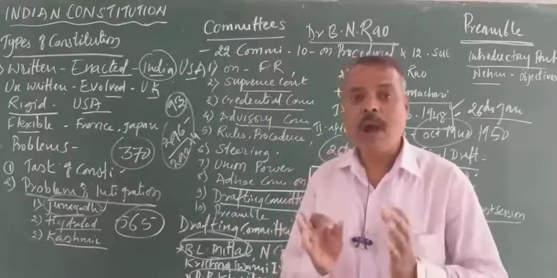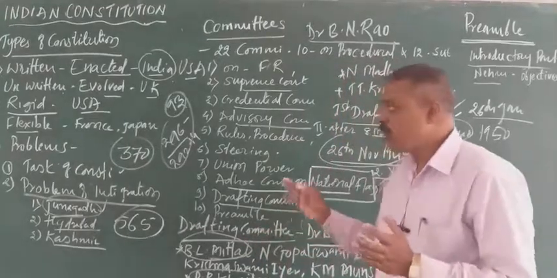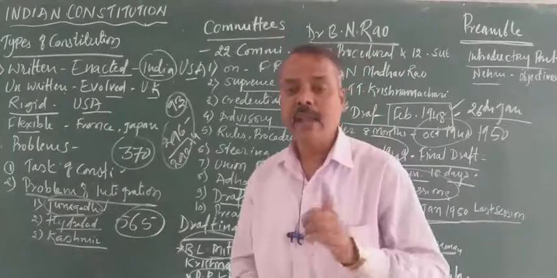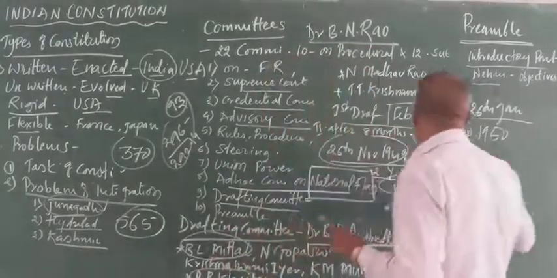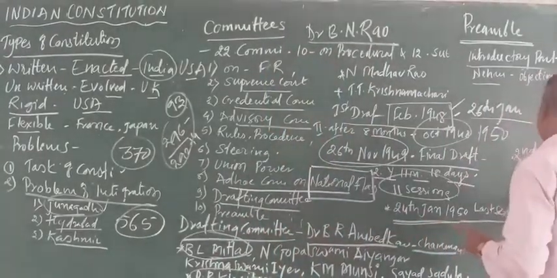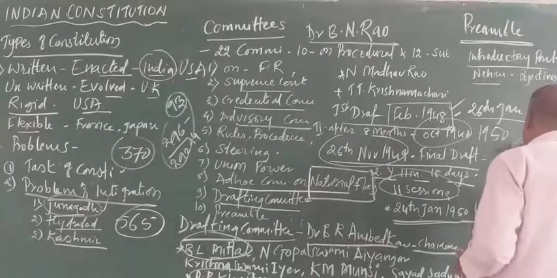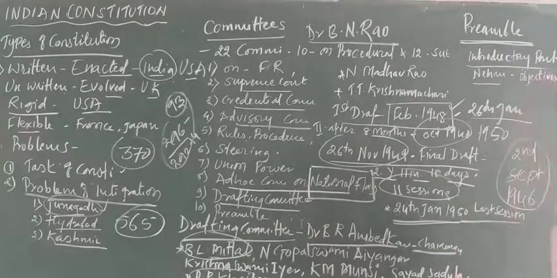It was given the power of a legislative body, because as soon as the Constituent Assembly was established on 2nd September 1946, an interim government was established.